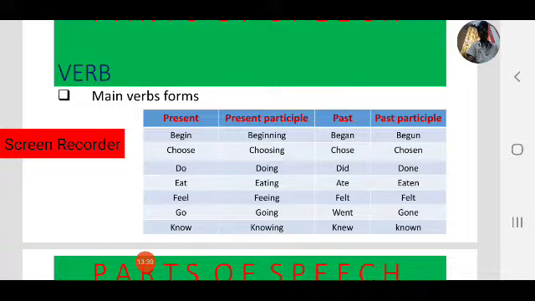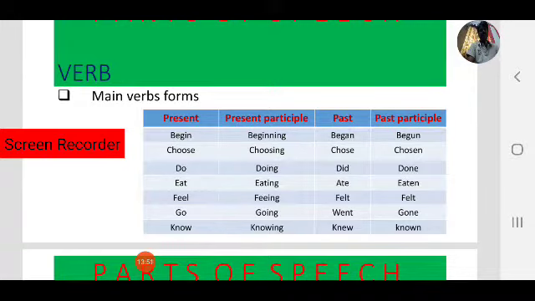Present, past and past participle are felt. Same form for past and past participle. Next one, go. Present form is go. So going is present participle. Went, past. Gone, past participle.